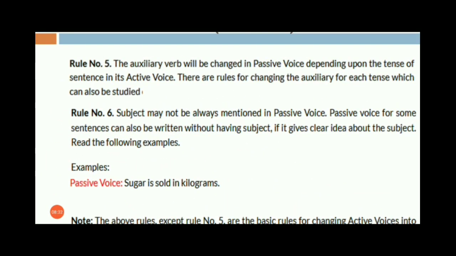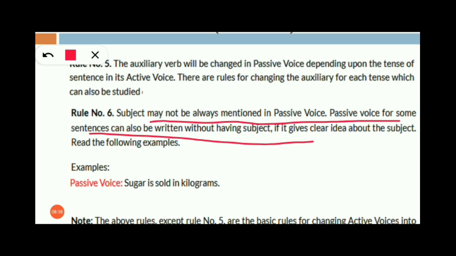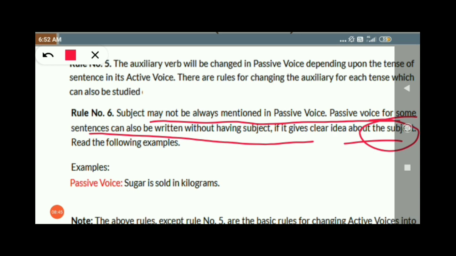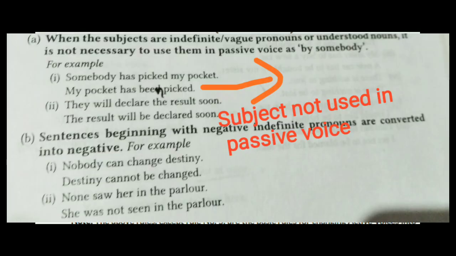Rule number 6 says the subject may not always be mentioned in the passive voice. Passive voice for some sentences can also be written without a subject. It is a clear idea about the subject. So the subject is not always mentioned in the passive voice. Sometimes the subject is also skipped. It's not necessary if the subject is not known to us.